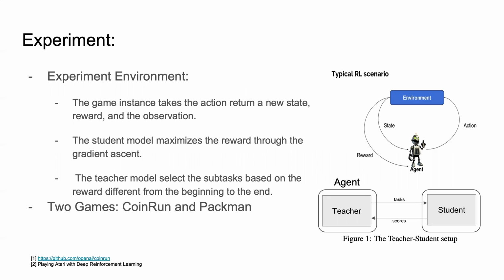Before we move on to the detailed information of the experiments, let's first discuss what the experiments look like. We utilize 2 games, CoinRun and PacMan, as our experiment environments. The game instance takes an action and returns a new state, reward, and the observation to the model. The student model tries to maximize the reward through gradient ascent, and the teacher model selects the subtasks, like the level of games, based on the reward difference from the beginning to the end.